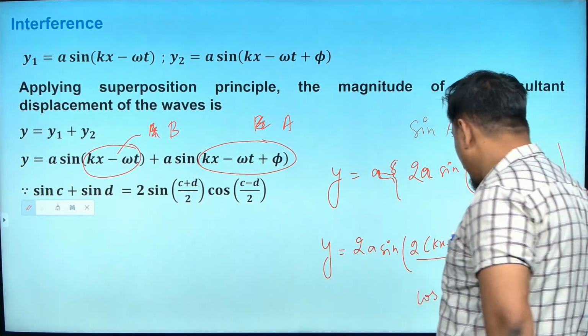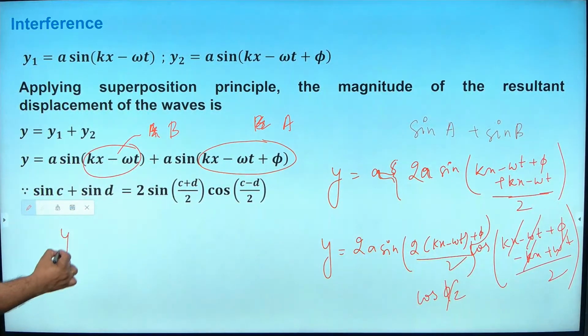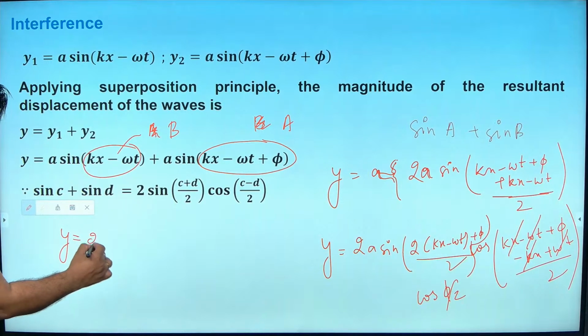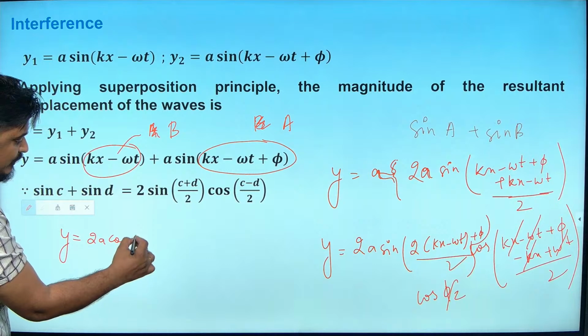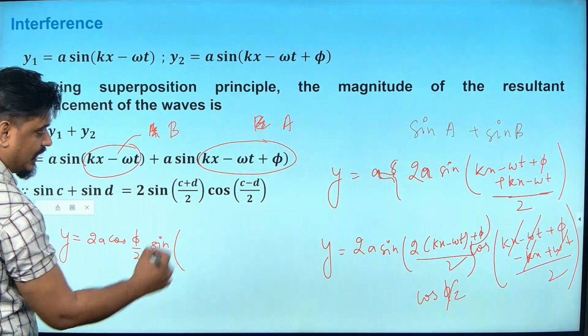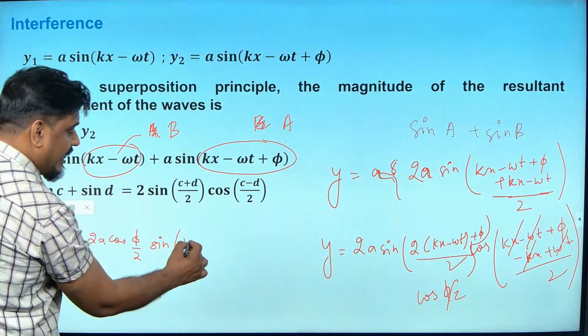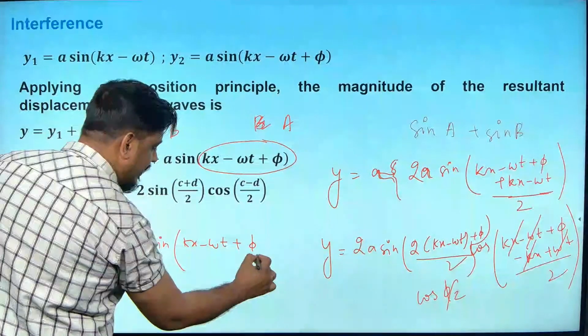Very poor handwriting I am using. So I will write here a little neatly for you people. Y is equal to 2a, cos term I will write first. What is the cos term? Cos phi by 2, isn't it? Into sine, I got kx minus omega t plus phi by 2. Can I write like this?